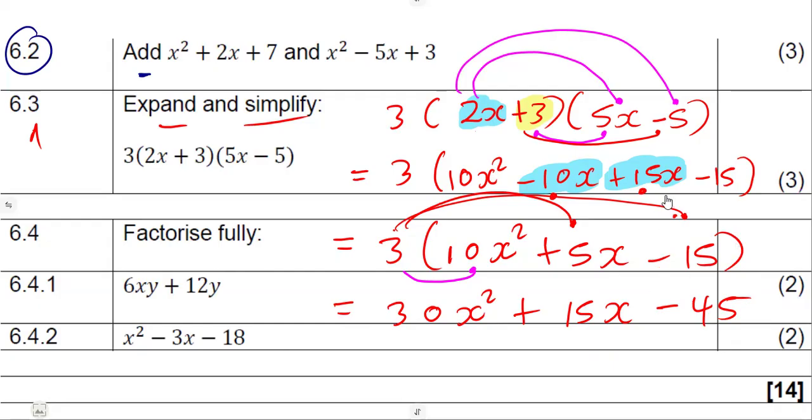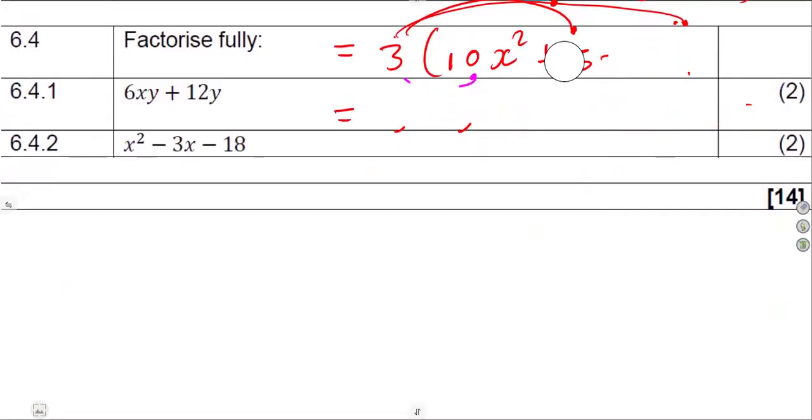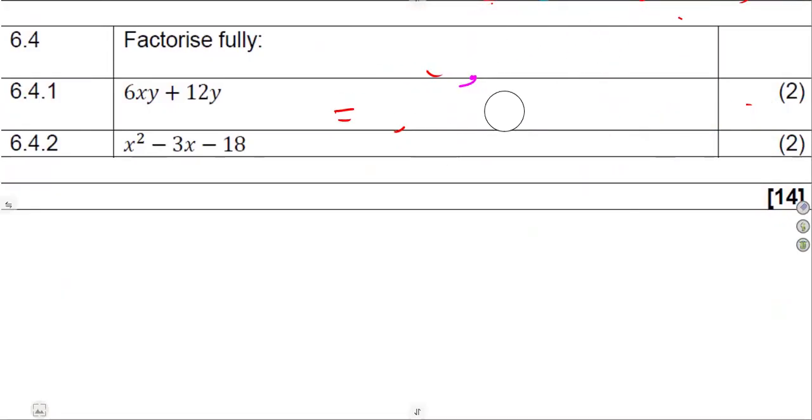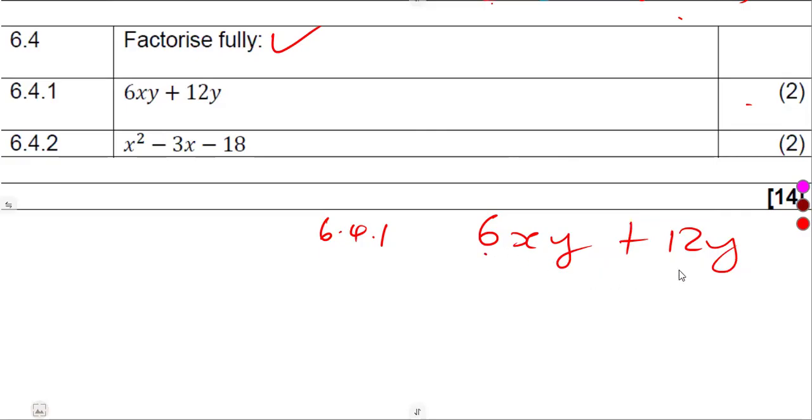All right, again, on our algebraic expressions, this time they want us to factorize these expressions fully. All right, on question 6.4, factorize fully. 6.41, we are given 2 terms there. So when you're given 2 terms, guys, just look for the highest common factor. 6 and 12, sorry, that is 6. Between y and y, we're just going to take the y as it is. As you can see, it is raised to the same power. So that is our highest common factor. So let's factor out this and see.